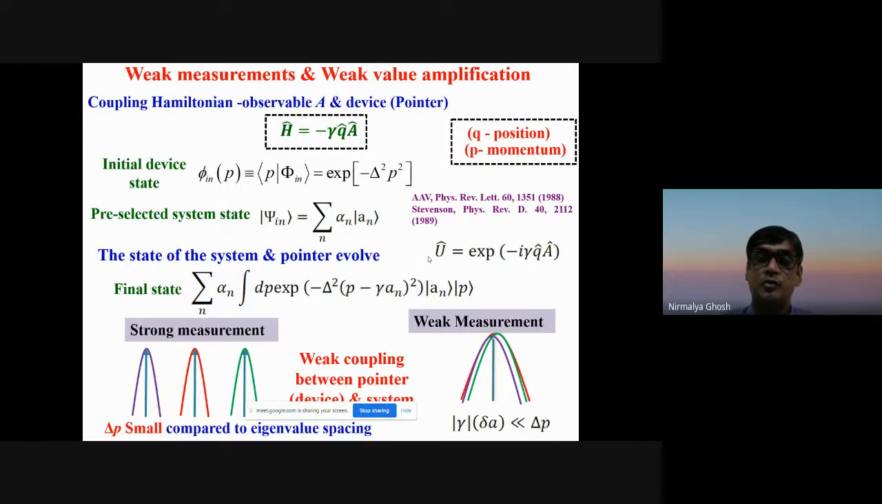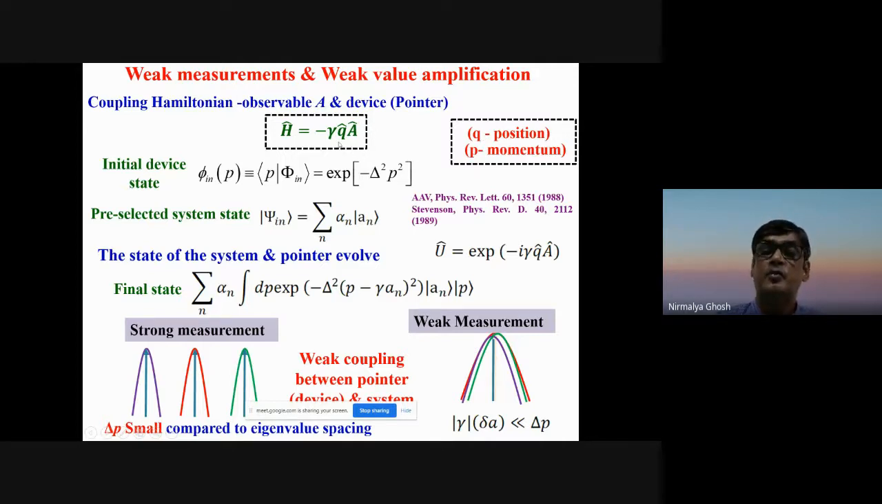Weak measurement, of course, is a quantum mechanical concept. When we do any measurement, we couple any measurable observable to a device or a pointer, right? And we measure the eigenvalues of this observable through the deflection of the pointer. So this coupling Hamiltonian can be written like this: H = -γ A q, where q is some canonical variable of the pointer. It can be position, momentum, time, frequency, something like that. And A is the corresponding observable.